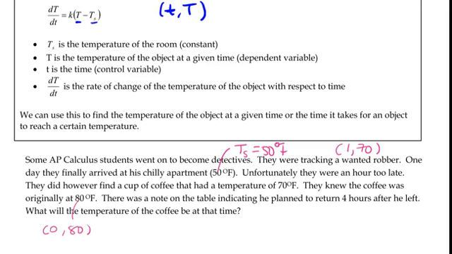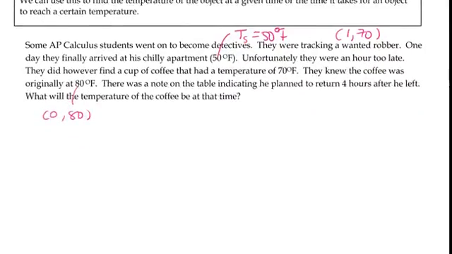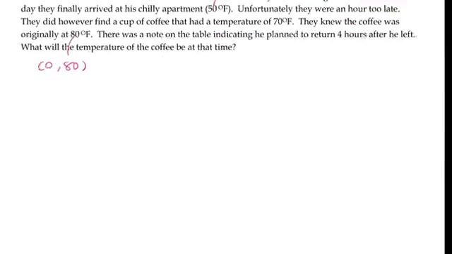There was a note on the table that indicated he planned to return 4 hours after he left. Find the temp of his coffee at that time. So we're going to take this diffy Q and sub in what we can. The only thing that we can really sub in, because little t and capital T are variables, is this T sub S, and we found that to be 50. So let's go ahead and do this. We have a ton of room to work down here. We're going to use quite a bit of it though.